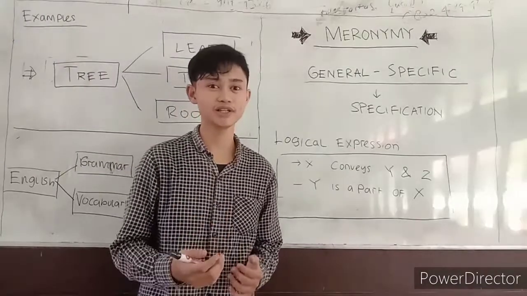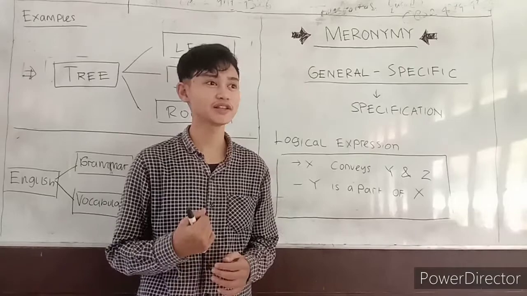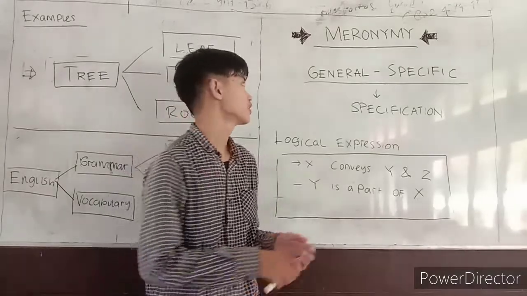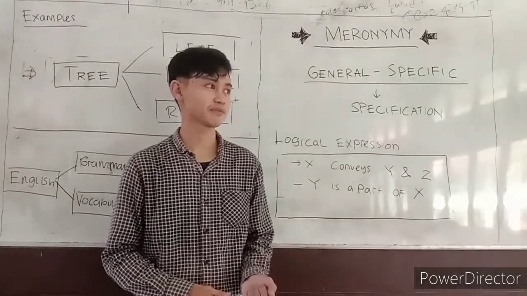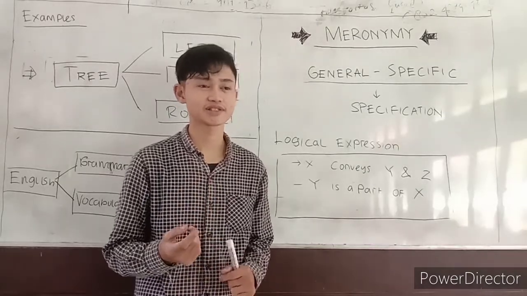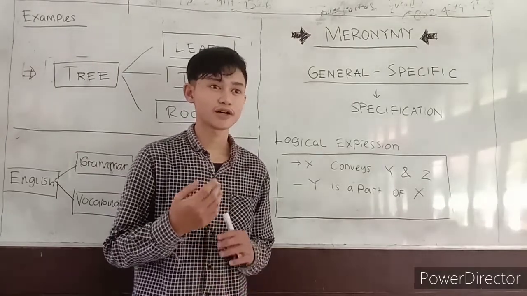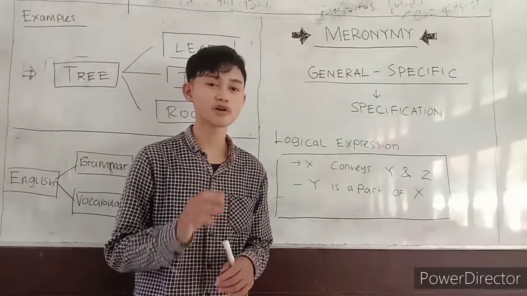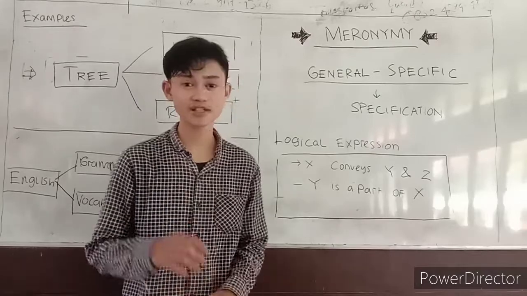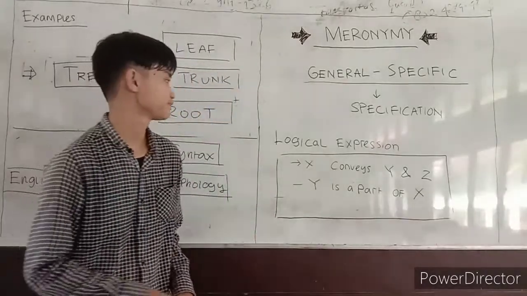So meronymy shows the relationship between two or more items in a form of general-specific relationship. It means that items in an utterance have a relationship with more specific items. That is why meronymy is also called specification.